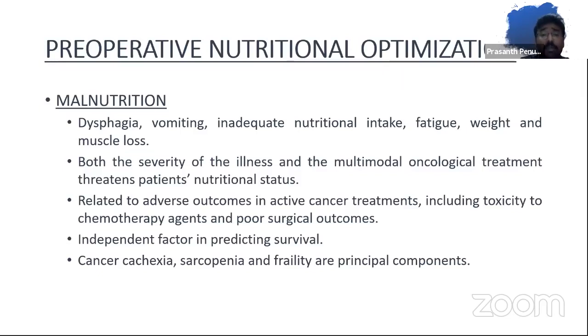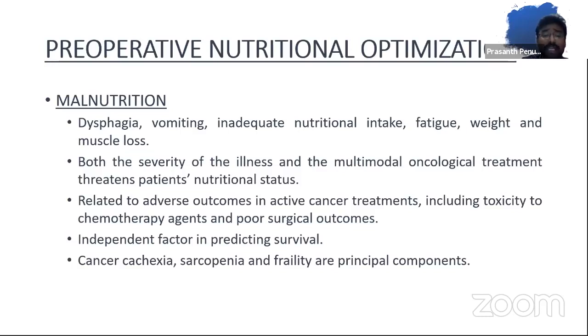Reason? Preoperative nutritional optimization, if not done, can have severe effects on toxicity to neoadjuvant treatment, and it is one of the most important independent factors that predicts survival.